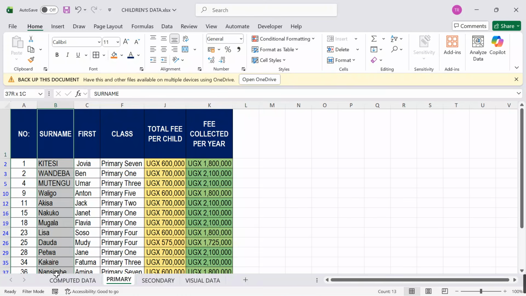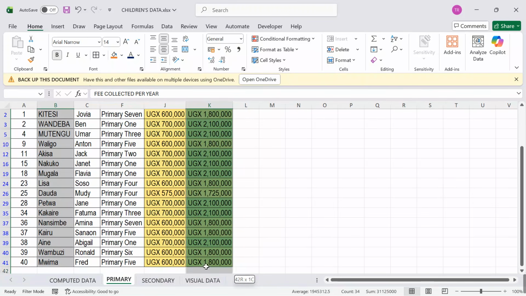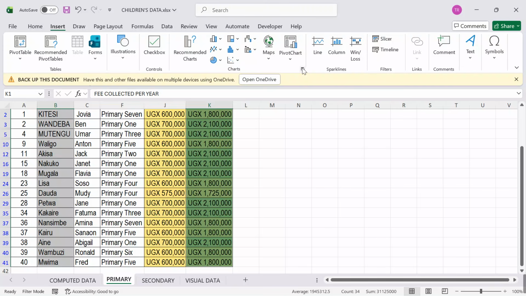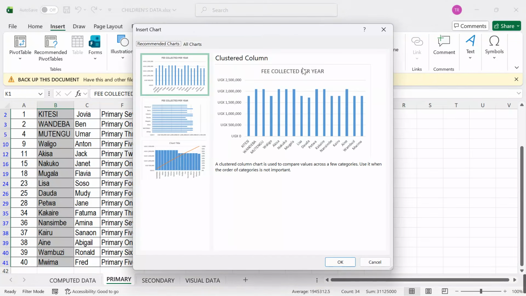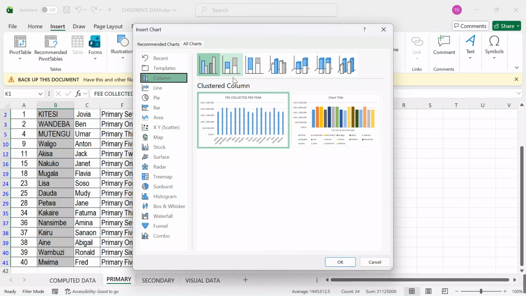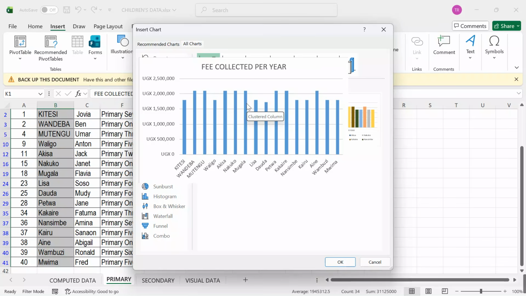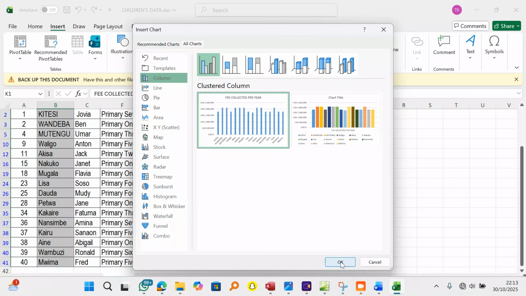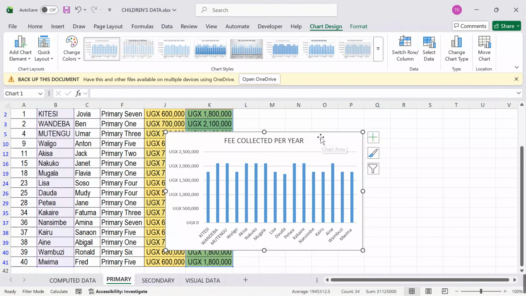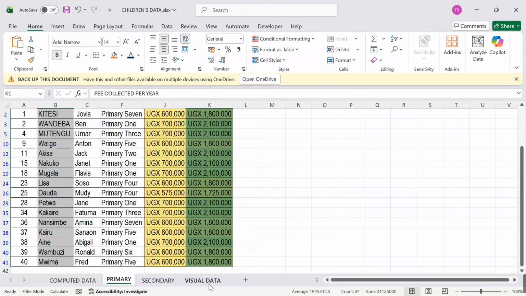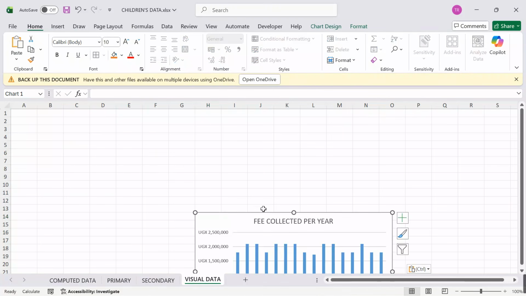Let me just take maybe the surname, and then you highlight surname, come to fee collected, you also highlight the fee collected, then you go to insert, click the ribbon launcher for the charts, and then say I want to take maybe a column chart, click OK. The chart will be inserted for us. I will say this is, let me cut it, Ctrl X, go to visual data and paste it over there.